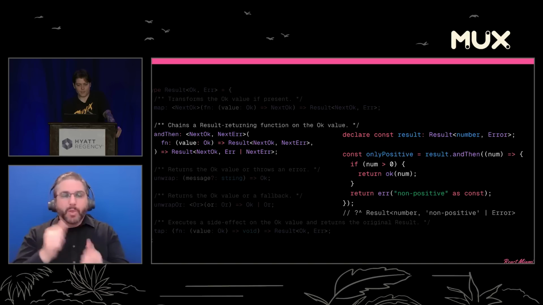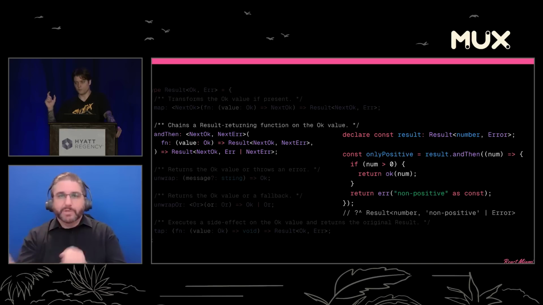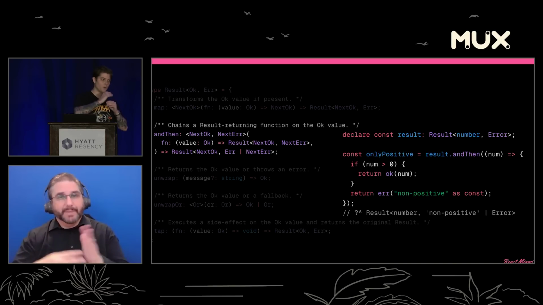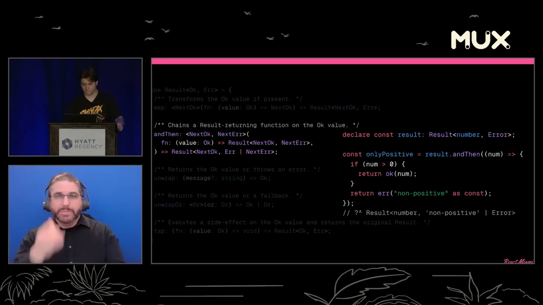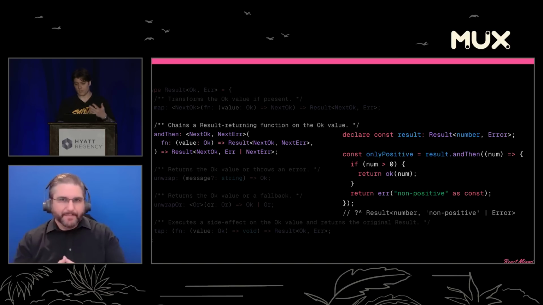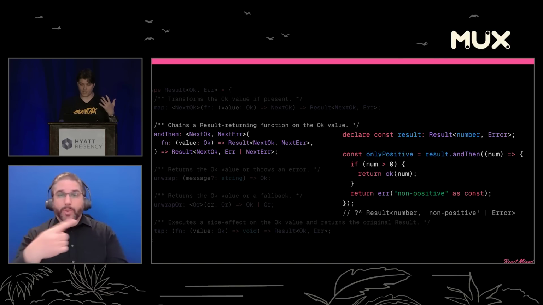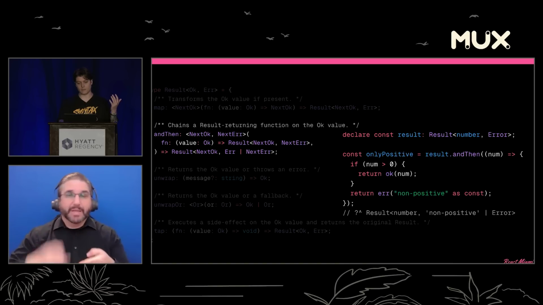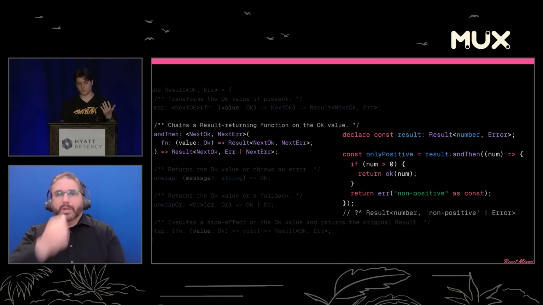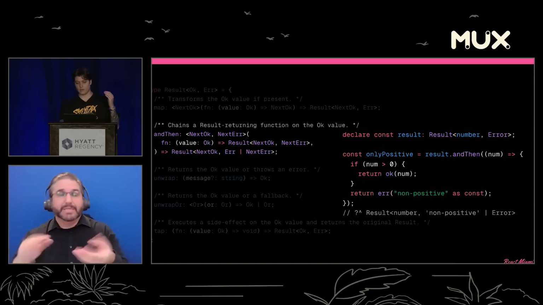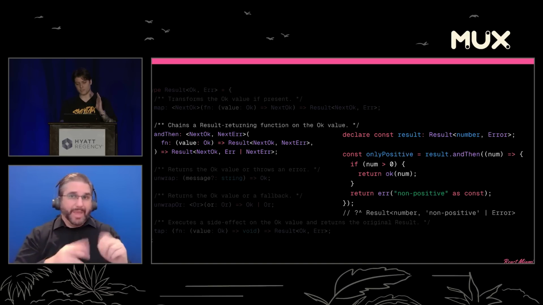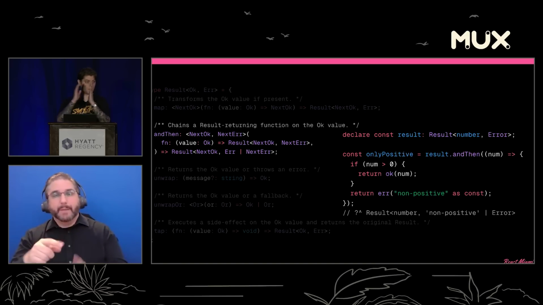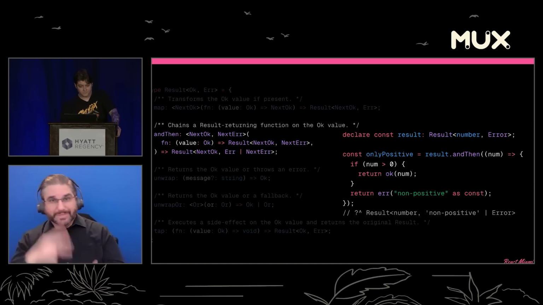When you use andThen, the callback function you pass in needs to return a new result. This lets us chain and compose errors together over time. So here you can see we have this onlyPositive. We pass a callback. If it's greater than 0, we return an OK result. And if it's not, we say error non-positive. And we end up with a result that is number as the OK variant, or non-positive, or error. You can see how it composed and tracked the errors there.